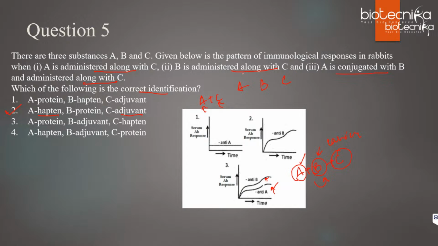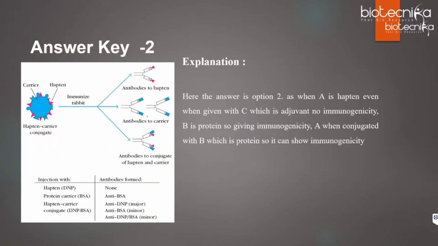Let us see the second one. B is administered along with C. Here also, against B there is immune response, means B is a protein, but C is an adjuvant. Clear? So the right answer is option 2. A is hapten, B is protein, C is adjuvant. Adjuvants only enhance the immune response. They cannot initiate immune response, but they can enhance it. Clear? So let's move towards the next question.